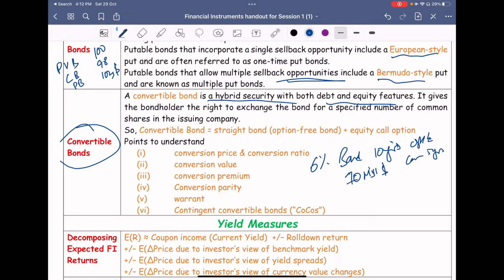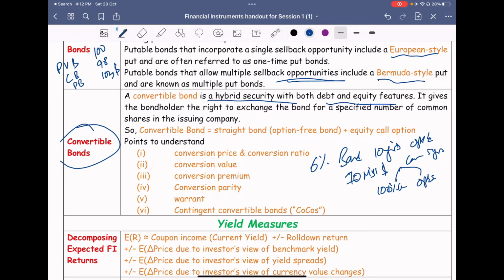The company has given an option to the bondholder to either hold it as it is, or convert it to equity. There are two types: 100% compulsory convertible bonds, and optional convertible bonds.